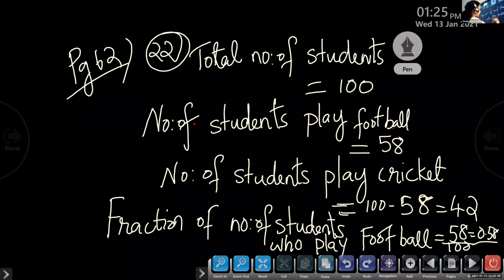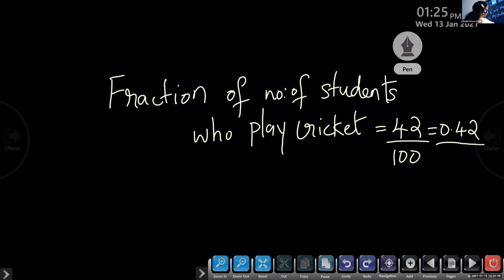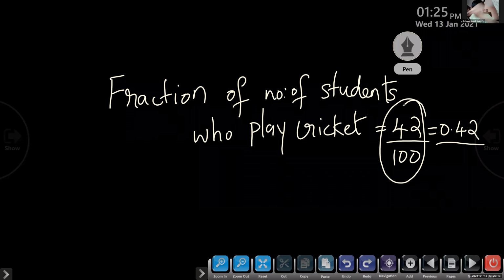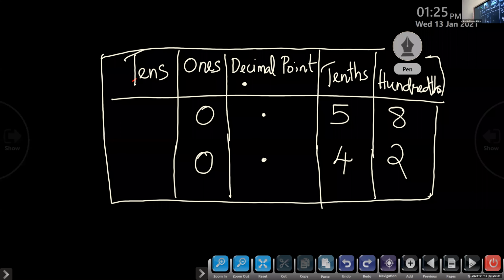And in the next slide we have written 42 by 100, so this is the fraction and the decimal equivalent to that is 0.42. This much only we have to do. Then we have the place value chart with 0.58 and 0.42. Okay, children, I think it's finished.